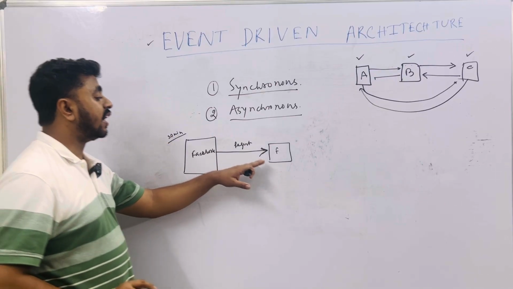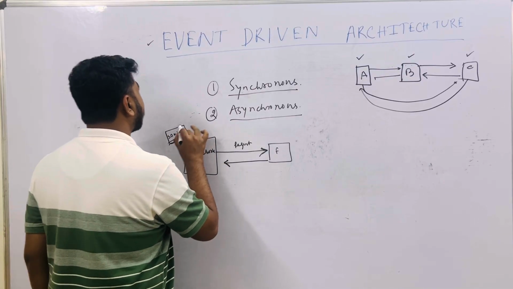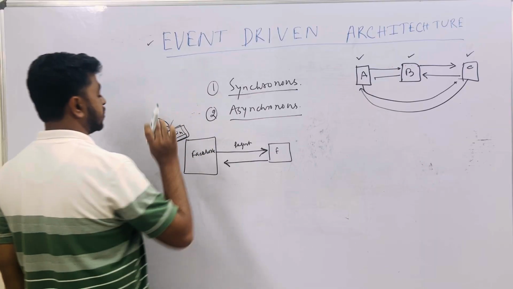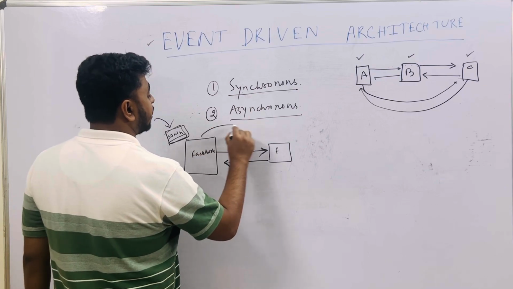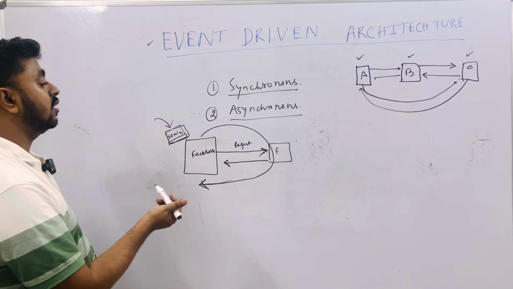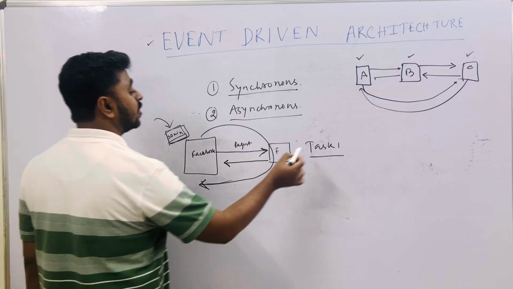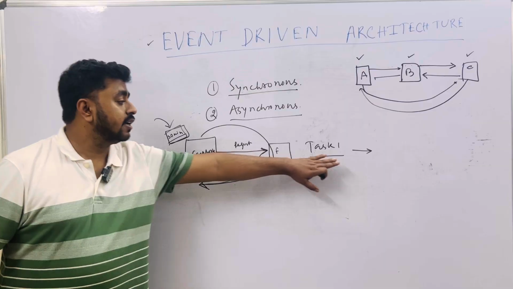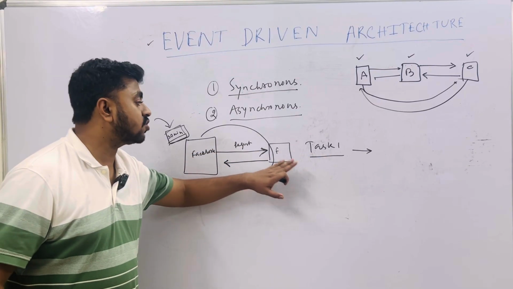Facebook has taken the request, but it already generated a response that we have taken your request successfully, and your request will be processed within 30 minutes. If this message comes, that means all the tasks related to the request have not been processed while generating the response. The task has been taken. Suppose task 1 is generating your Facebook profile, but this task is not completed. Facebook is confirming this task has been taken by us, but the Facebook profile is not created yet.